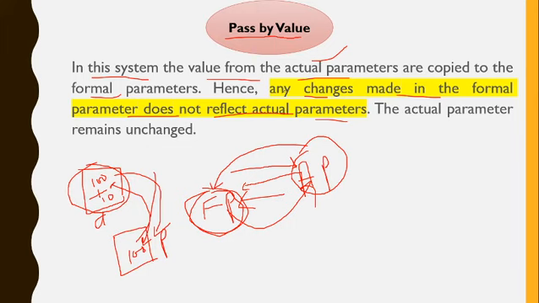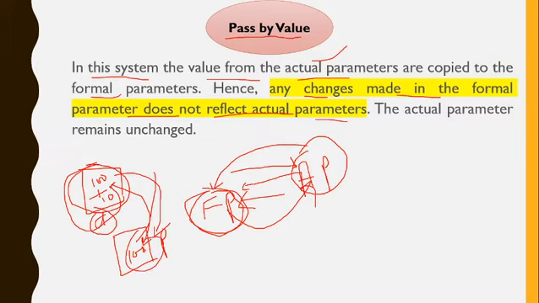So that is call by value. Any changes made in the formal parameter do not reflect in the actual parameter, because in value type the address of a and the address of p are different. Whatever happens at the address of a is not going to affect the value of p.